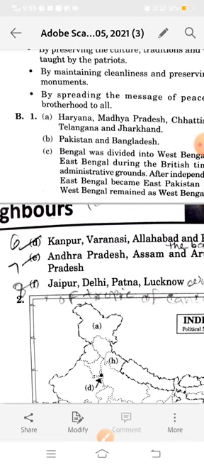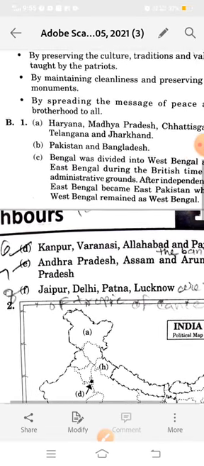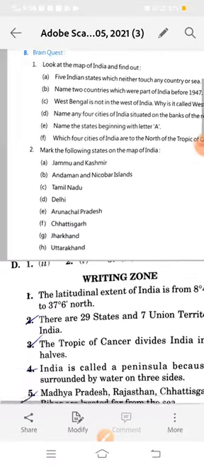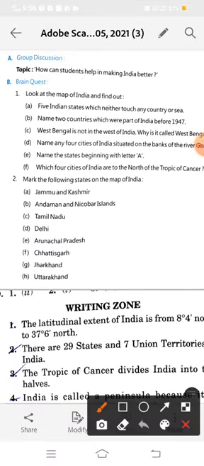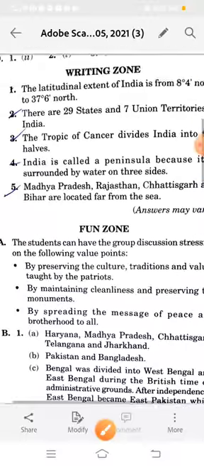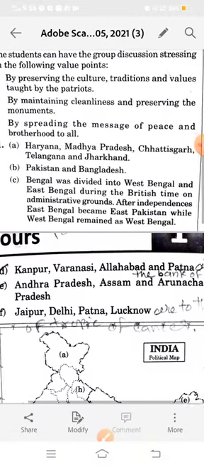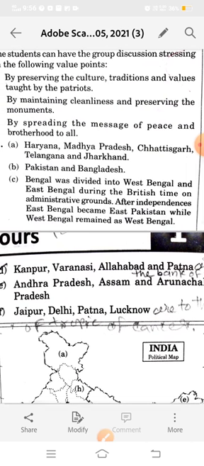Now the next question given in your textbook, in exercise B fun zone, is: name the states beginning with letter A. Which are the states beginning with the letter A? Arunachal Pradesh, Assam, Andhra Pradesh. Arunachal Pradesh in the east side, Andhra Pradesh in the south, Assam also in the east side. We have 3 states starting with the letter A.